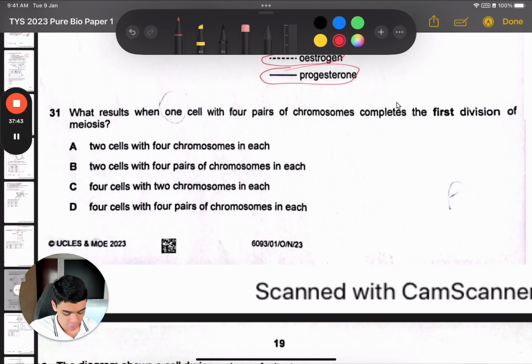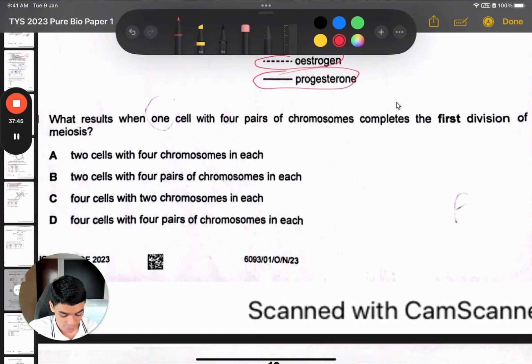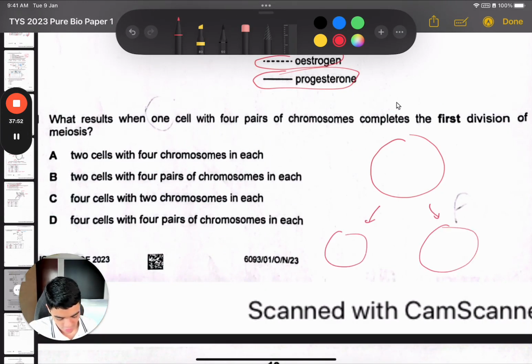Okay, 31, what results when one cell with 4 pairs of chromosomes completes the first division of meiosis, meiosis 1 basically. Let's see what happens. So 4 pairs of chromosomes, 1, 2, 3, 4, 8 chromosomes total, right? The homologous pairs are separated due to anaphase 1, and I get 1, 2, 3, 4, 1, 2, 3, 4. Notice that they are no longer in pairs because anaphase 1 separates homologous pairs.